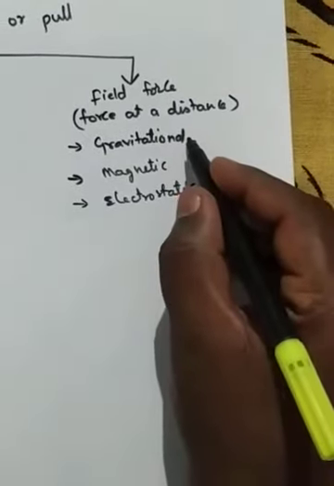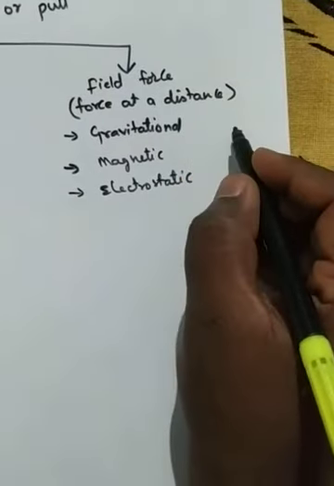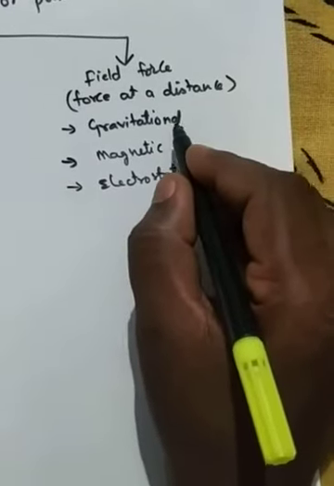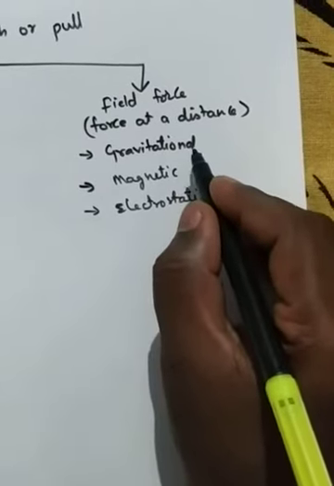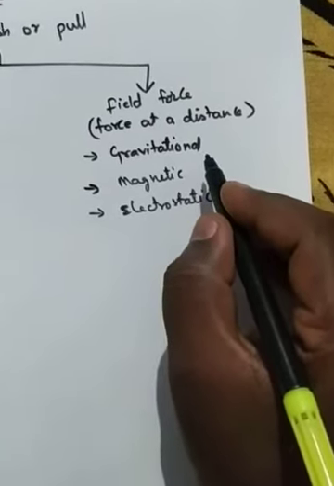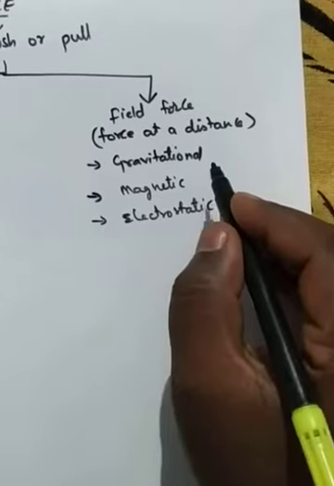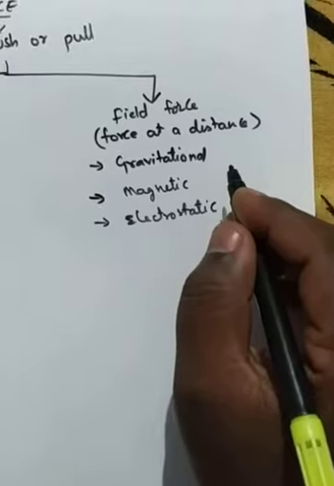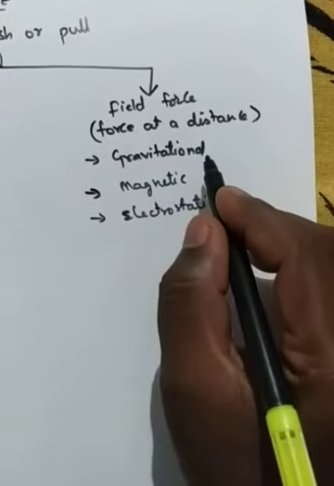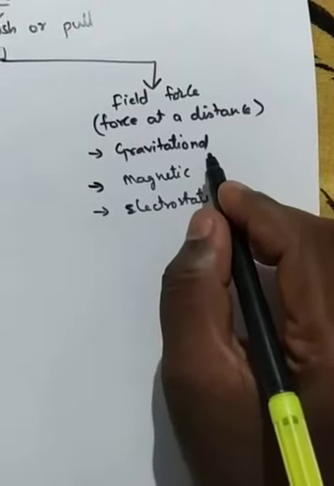Gravitational force is nothing but an object pulls another object towards it. For example, earth has gravitational force, so every object that we throw up will come back to earth, because the earth has a force called gravitational force with which it pulls all the objects, so every object that is thrown up will fall down to the ground, right?